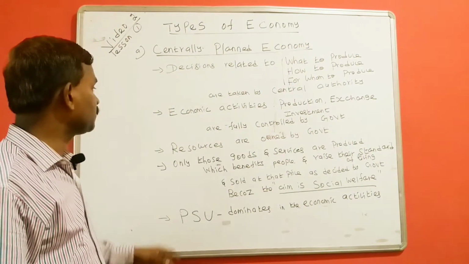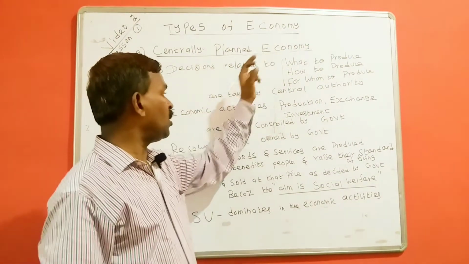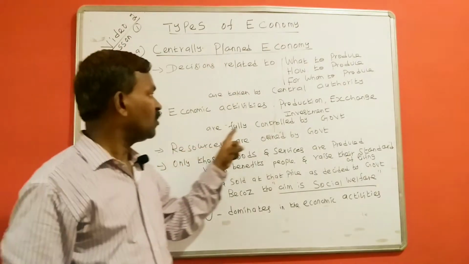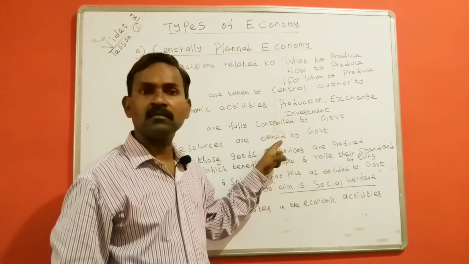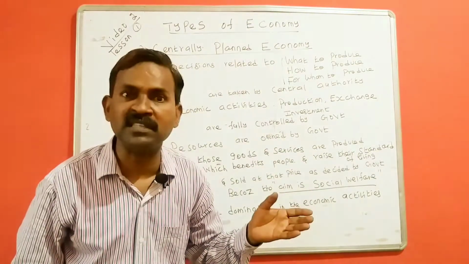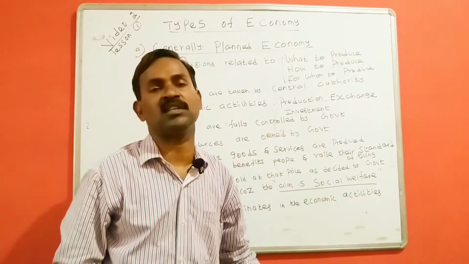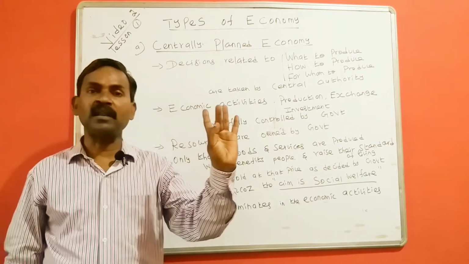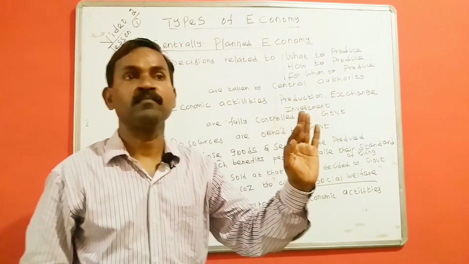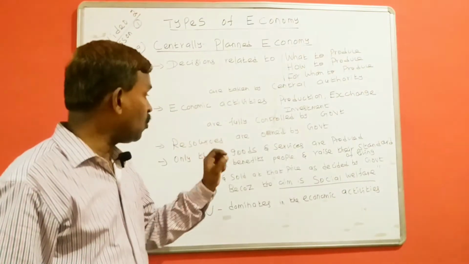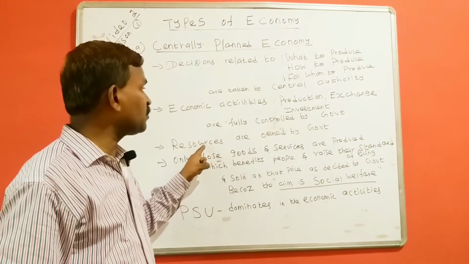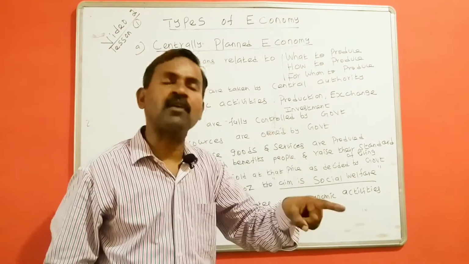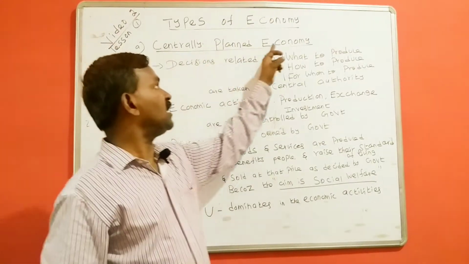Third point, the economy in which the resources are owned by the government. I already told you in the previous video what are called resources: factors of production, land, labor, capital and entrepreneurship. If the owner of these factors of production is the government, that economy is called centrally planned economy.